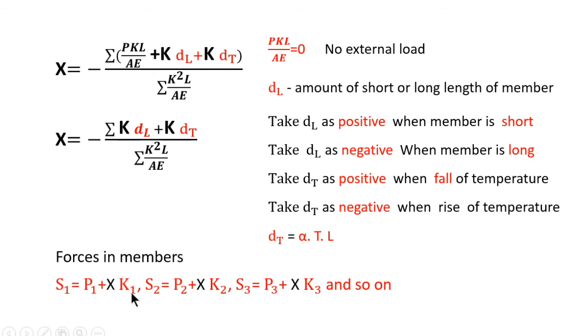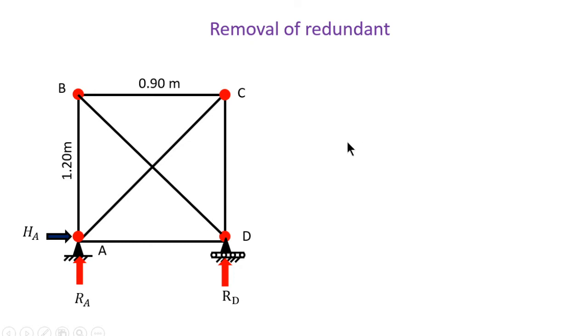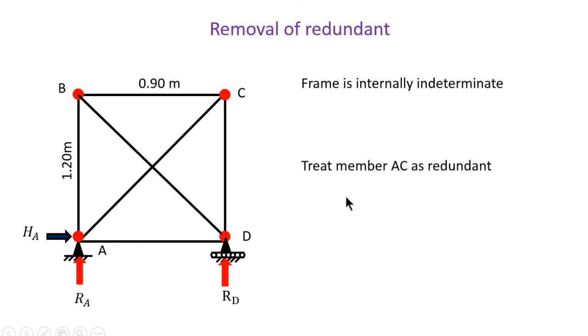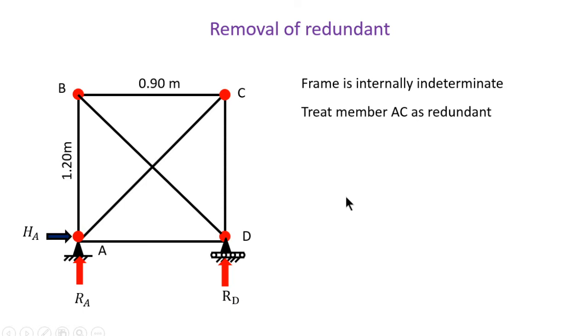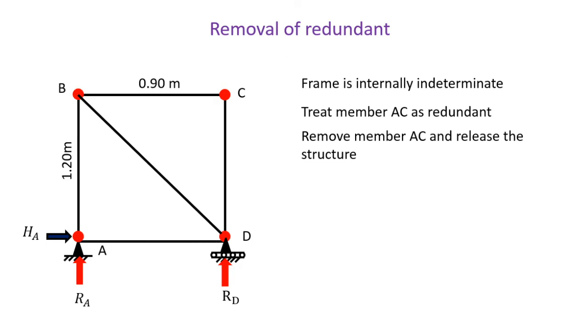Now, the removal of the redundant. The frame is an internally indeterminate structure, so remove any one member from the structure. Here we are treating AC as the redundant member. So remove the member AC and release the structure. Then apply a pair of unit forces in place of that redundant member. So apply the pair of unit forces at joint A and at joint C in this way.